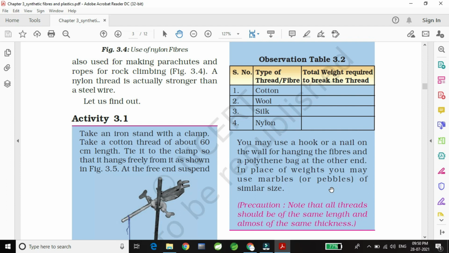So how many pebbles are required to break that thread? Observe it, write it in your notebook and check which thread is much stronger. See, precautions are given. Note that all the threads should be of the same length and almost the same thickness. Yes, the thickness also matters. If you take one that is more thick and another that is very thin, then the activity will not be considered, or it is not a good activity.